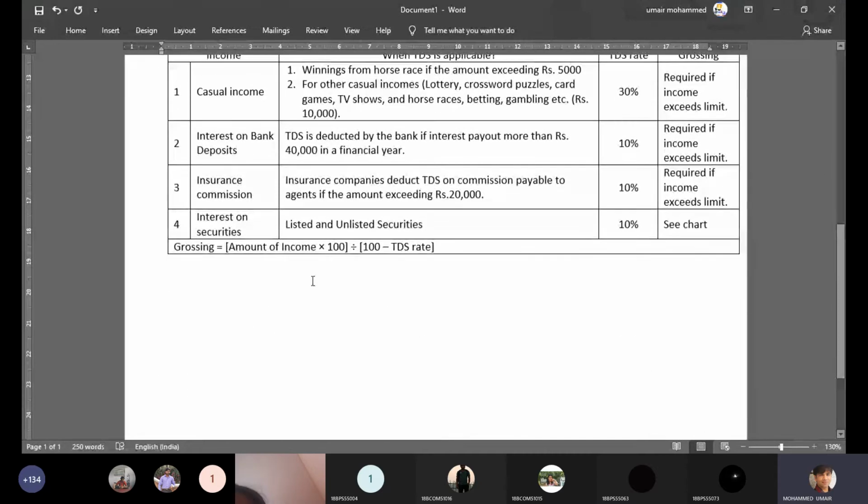So let's do an illustration. I want you to refer your handout or the study material of this chapter and specifically see in that the first illustration. So we have to work out solution for the first illustration.